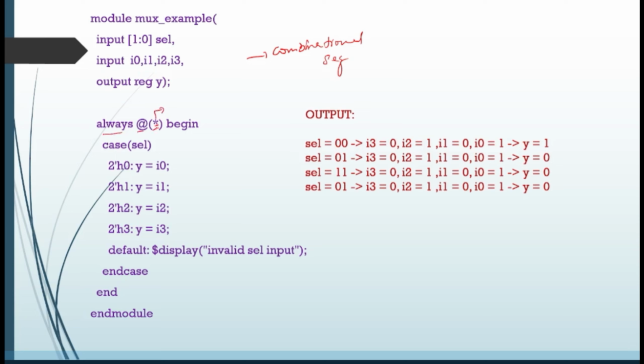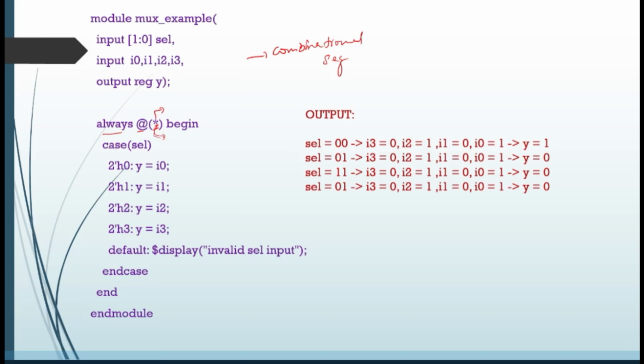Okay, what is the meaning of this star? If you want to know about this always block, I'll be linking that in the description box. You go and check it out. What is the star in this? What does the sensitivity list star mean in the always block?